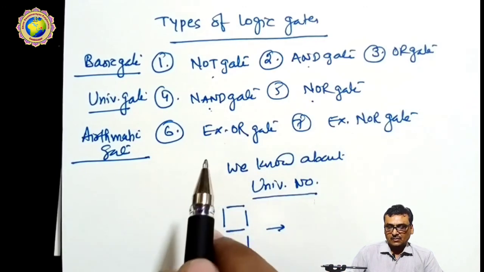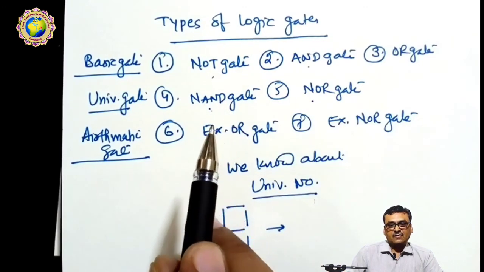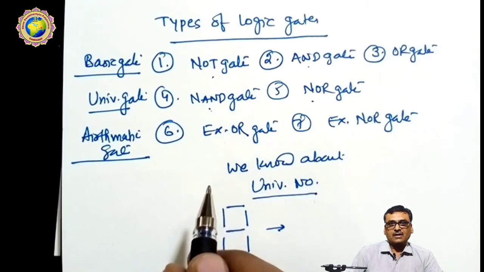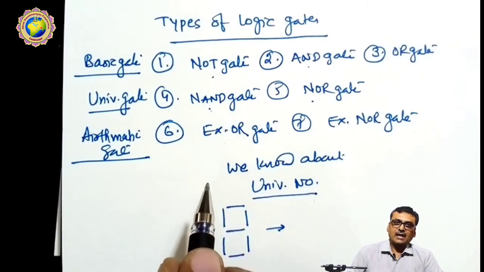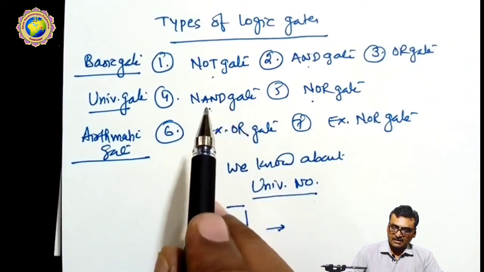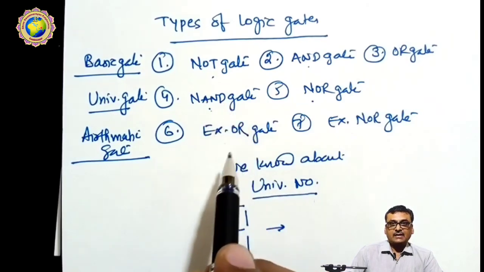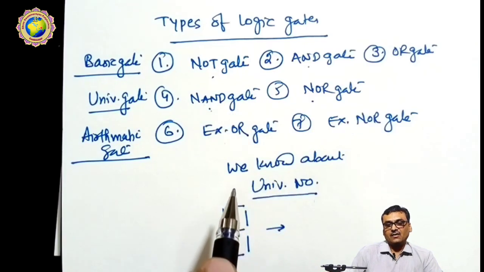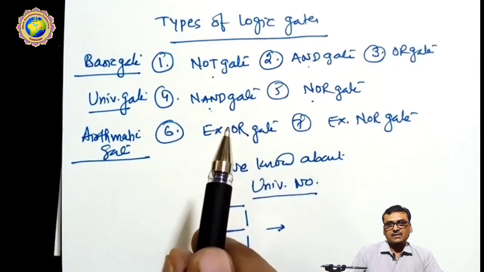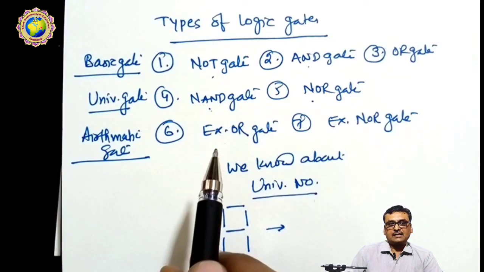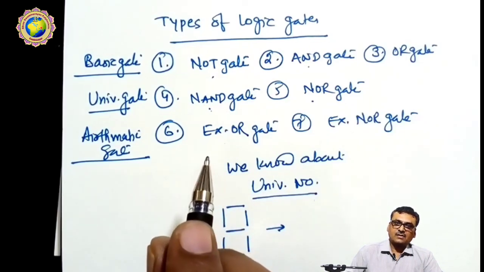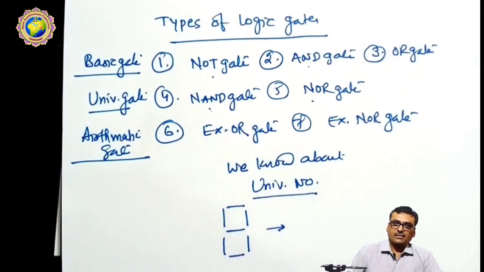So dear students, in the next lecture we start with the logic gates. Before that, we discuss the Boolean algebra laws and how we can use these algebraic laws to make the gates simplified or easy. Okay, thank you very much. I hope you understood and enjoyed this lecture. In the next lecture, we discuss the different types of gates one by one.